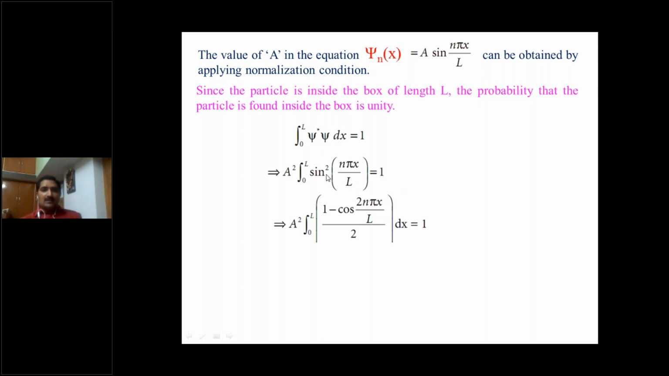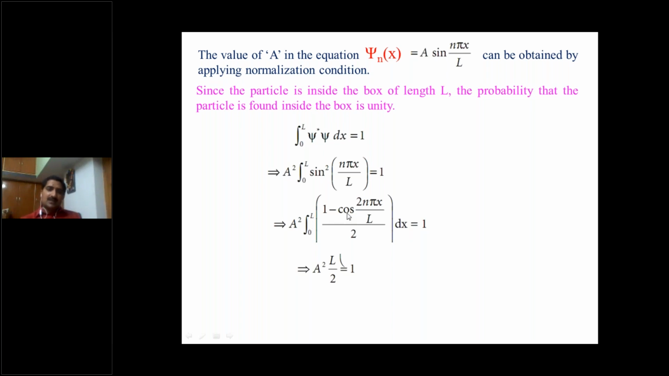Integral sine square x dx can be written as 1 minus cos 2x divided by 2. Here, what is the value of x? n pi x by L. So 1 minus cos 2 n pi x by L, divided by 2, into dx is equal to 1. So taking out the constant 2, A square by 2. By integrating, integral 1 into dx gives x, the lower limit is 0, upper limit is L.